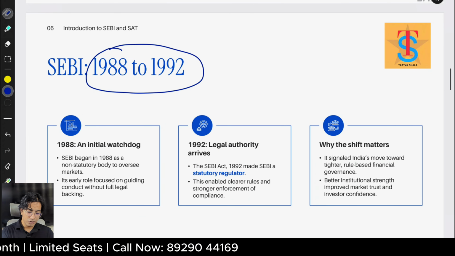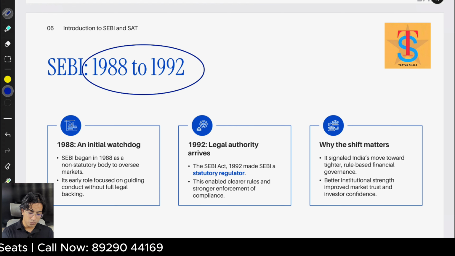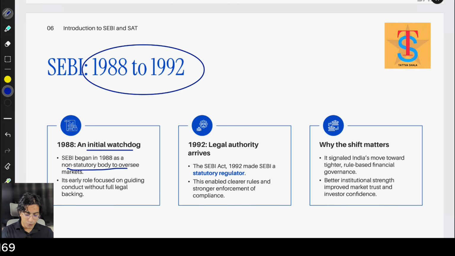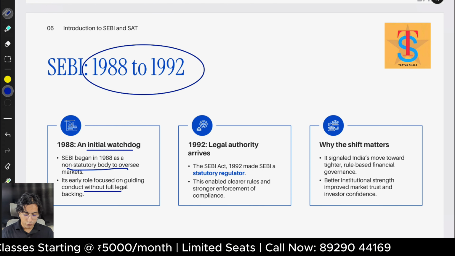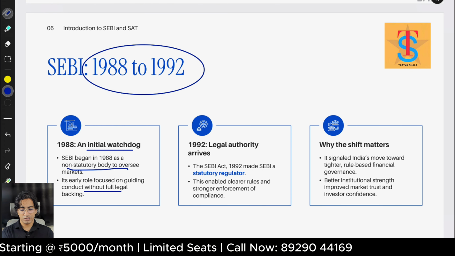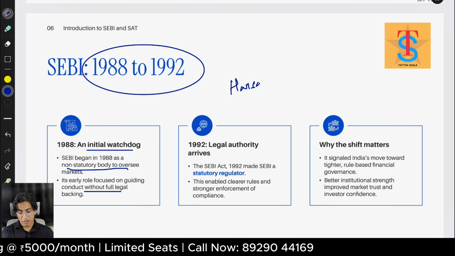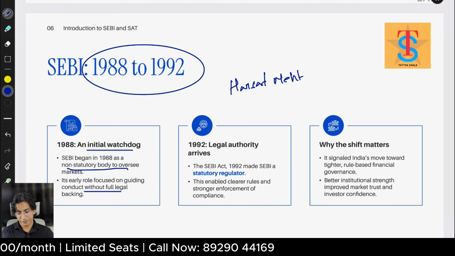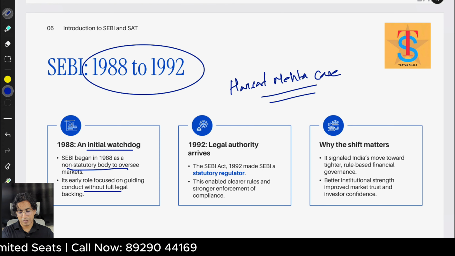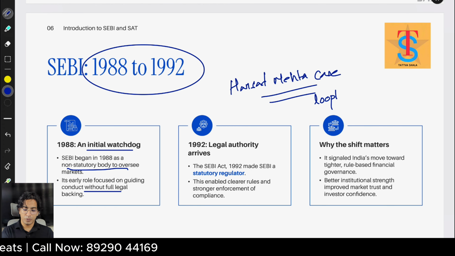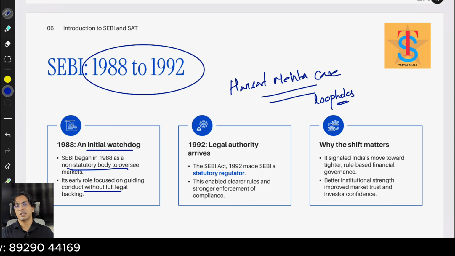Now let's see SEBI one by one, 1988 to 1992, how it changed. In 1988, an initial watchdog, it began as a non-statutory body to oversee the market. Its early role focused on guiding conduct without full legal backing. And later on, we saw the famous Harshad Mehta case, where he found the loopholes and amassed a lot of wealth.